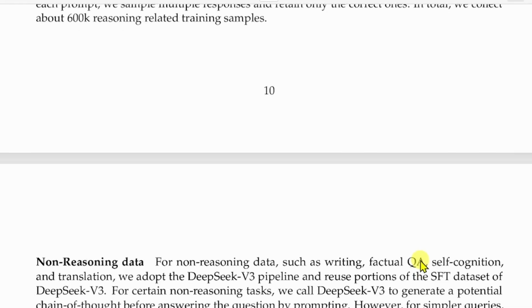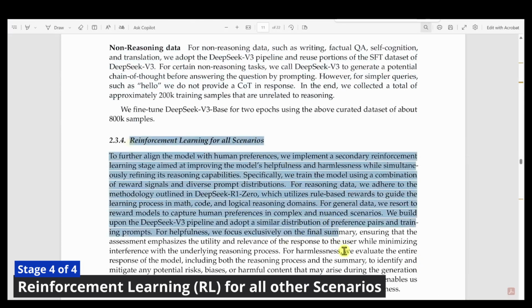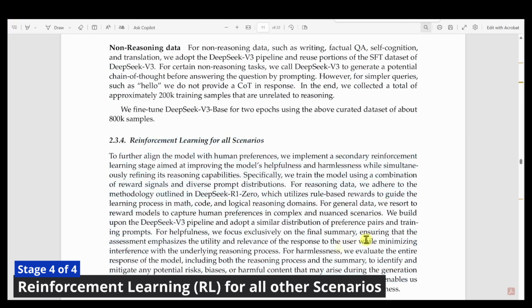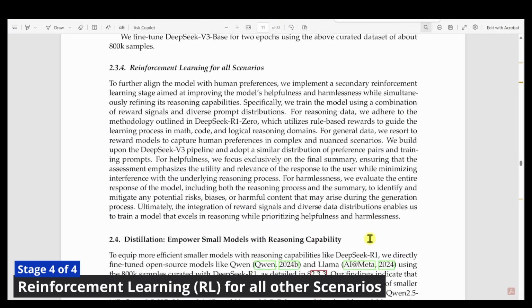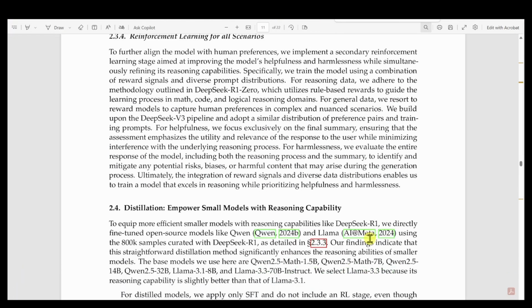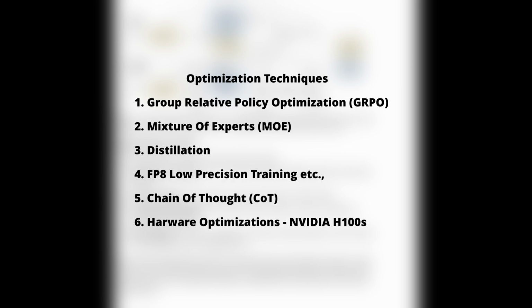Exactly. Then, in stage 4, they hit it with one final round of reinforcement learning. This time focused on aligning the model with human preferences. Right. They want to ensure that the model is not only accurate, but also helpful, harmless, and easy to interact with. But it's not just the training. They've also come up with some really clever tricks to boost efficiency and performance.